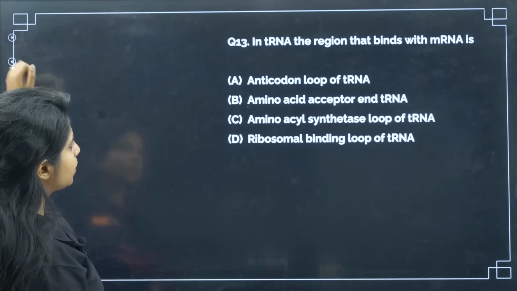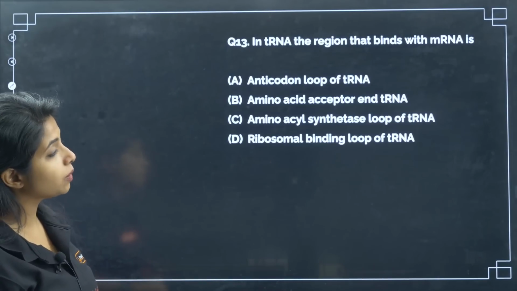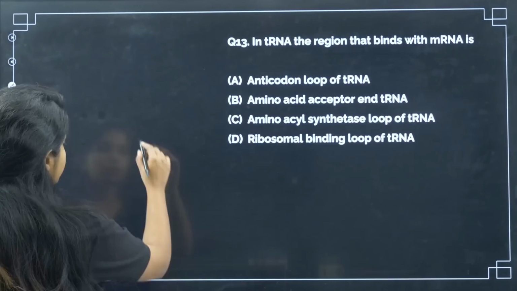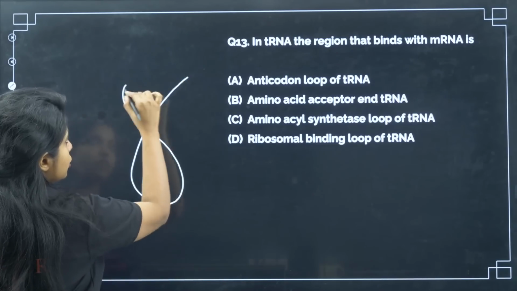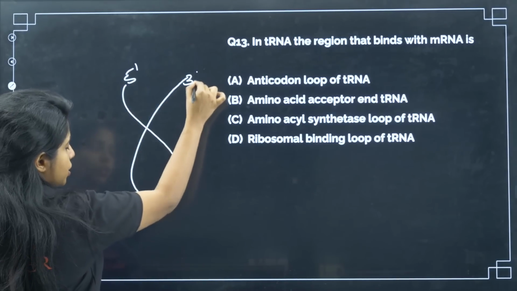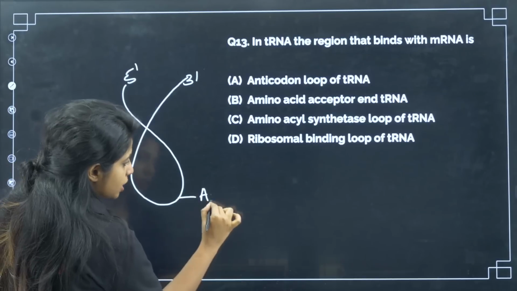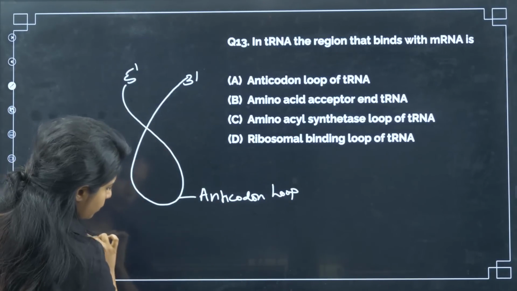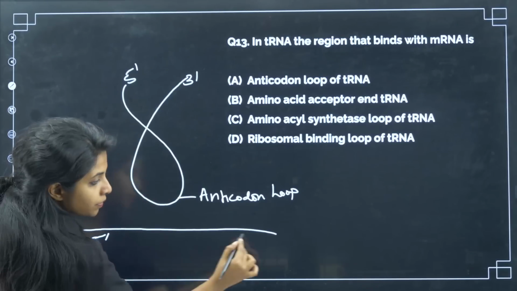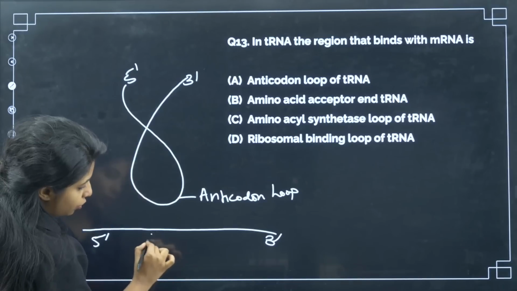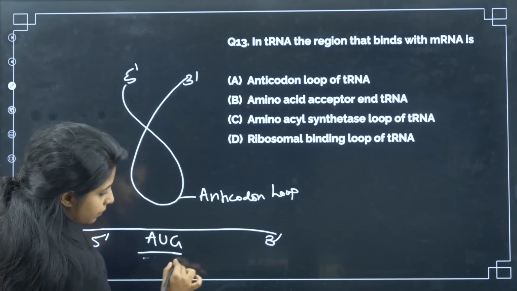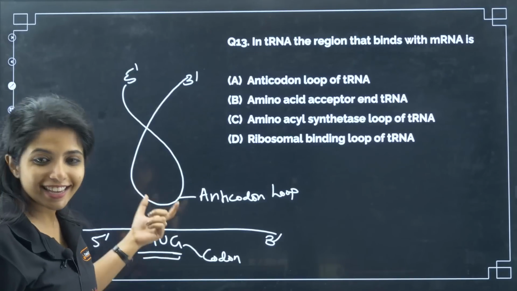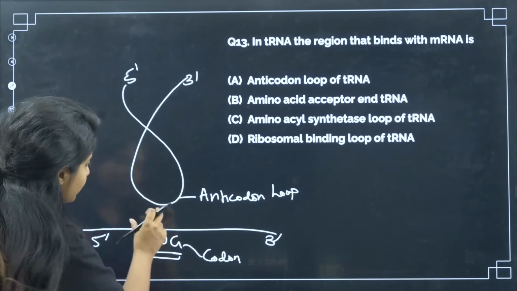Okay. Now, going ahead with the next thing. In tRNA, the region that binds with mRNA is called, in tRNA, my dear children, if you see tRNA, the tRNA is having 5' and 3' end. So, this is an anticodon loop. Suppose this is the mRNA which is in 5' to 3' direction, and over here you have AUG. This is the codon, and something that will bind to this codon is there in the anticodon loop. It will have the exact opposite of it.